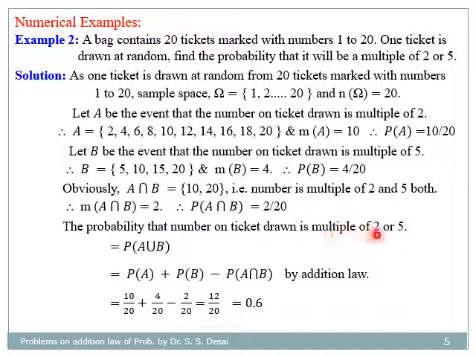And therefore the probability that the number on the ticket drawn is a multiple of 2 or 5 is equal to probability of A union B, that is equal to probability of A plus probability of B minus probability of A intersection B because of addition law, that is equal to 10 divided by 20 plus 4 divided by 20 minus 2 divided by 20, that is equal to 12 divided by 20, that is 6 divided by 10, that is 0.6.